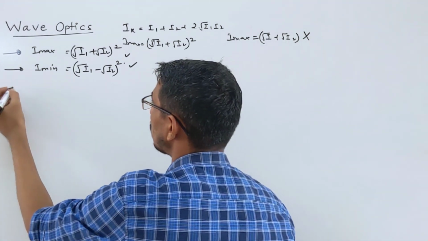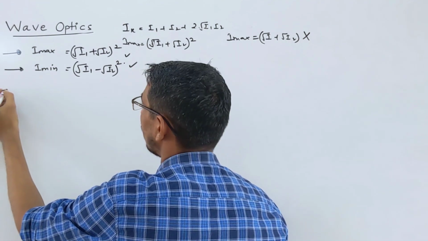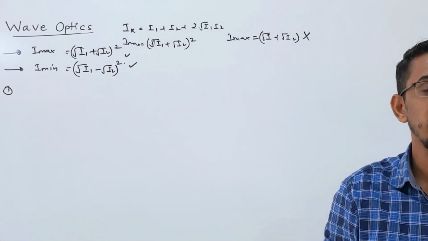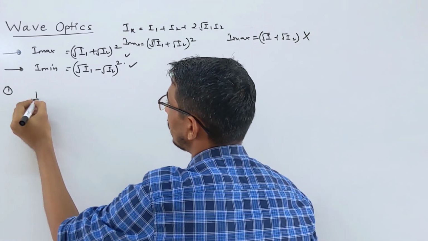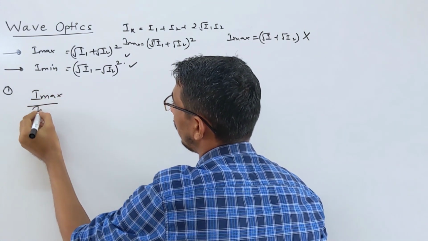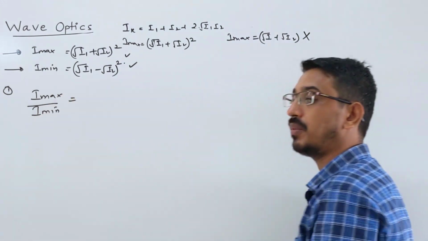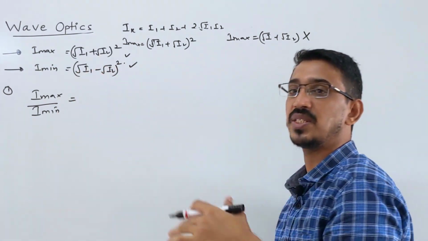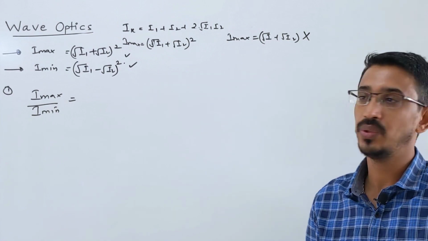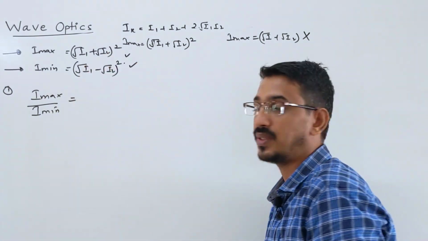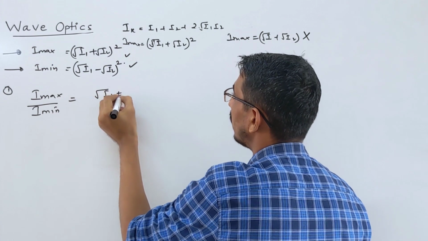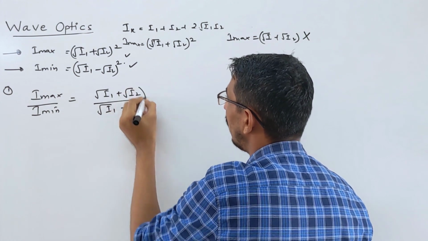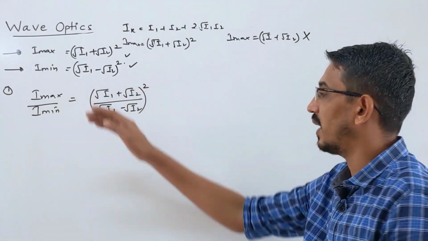Look here, some small points we are learning. This question itself is very important. They ask the ratio of I max and I minimum, the maximum intensity to the minimum intensity. In the exam they directly ask what is the ratio of I max to I minimum. You can write it in many formats. The simplest format is already in front of you. Suppose the individual intensities, the intensity of the first wave and second wave, are known to you. You can find I max and I min from here itself. So what is the answer here? Obviously (root I1 plus root I2) divided by (root I1 minus root I2), and the square of this complete term, that is your I max to I min ratio in terms of intensities.